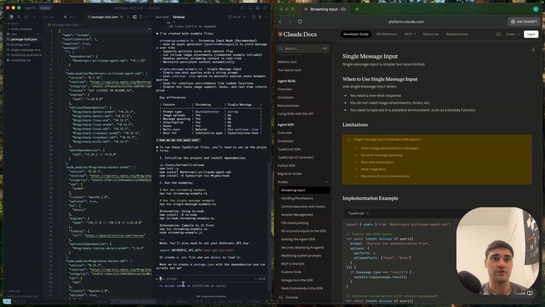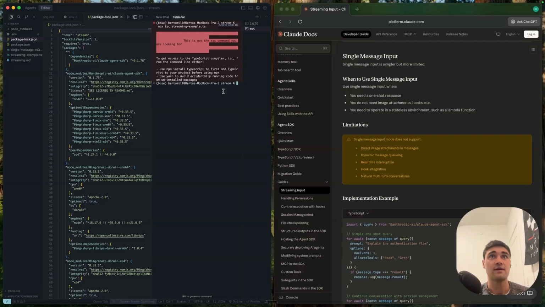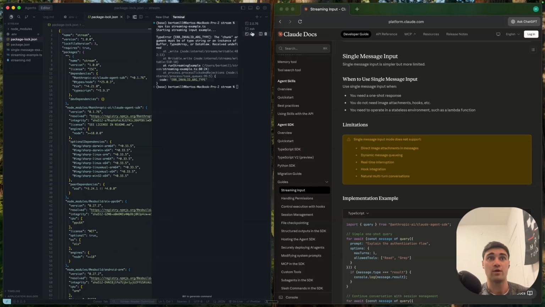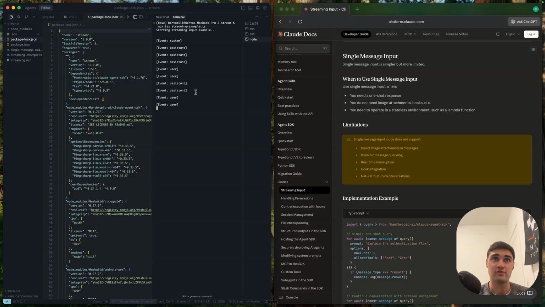And so I'm going to copy this first one, and I'm going to open up a new terminal and paste this. And we're going to see how streaming works. So we're just going to start a new chat and run our command. And so you can see the start streaming input, you can see event system, event assistant, and you can actually see all of the things that are going down and it's streaming everything. And this is basically what streaming is all about.